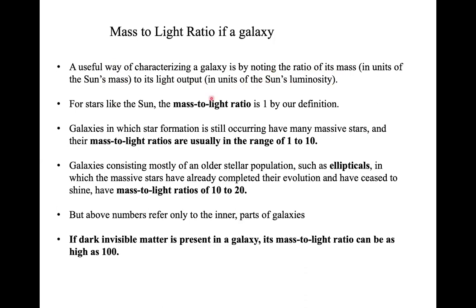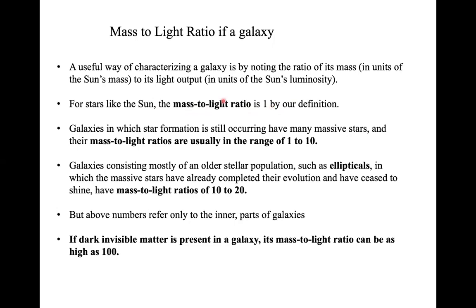For stars like the sun, which are normal stars on the main sequence, these main sequence stars basically produce their energy by burning hydrogen into helium, which means you can see all of the light coming from that.